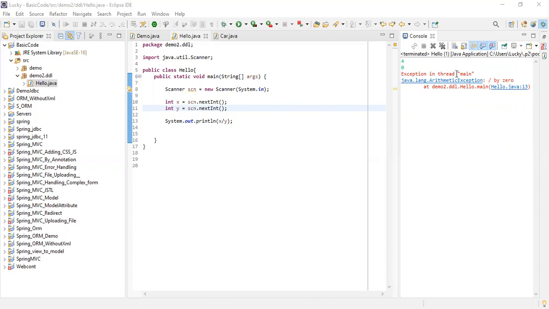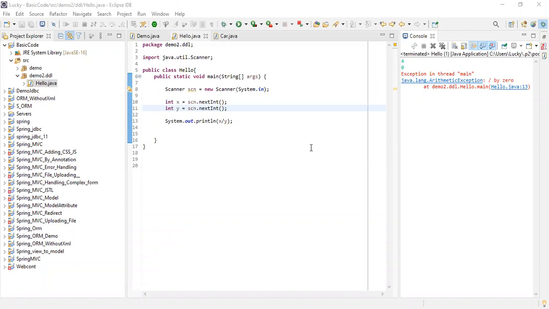Now, this is your rare chance. User can enter anything, but there is a 1% chance that user can also enter 0, and that 0 will give you an exception. Means if you are dividing any number by 0, it will give you an exception, which is your arithmetic exception. So it is a 1% chance that a user is entering a 0, and in that case you will get this exception. So what is exception? Exception is the unwanted or unexpected event which will disturb your whole flow of the program.